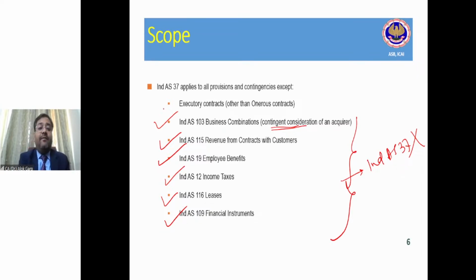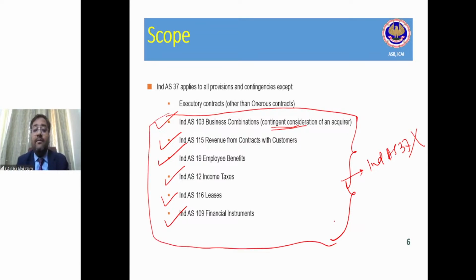Now, this part we have understood, because a specific standard is there, and that is why Ind AS 37 is not applicable. But what about this part? Executory contract. This standard is not applicable to executory contracts. What is meant by executory contract? Executory contract means, please write down, those contracts where neither party has performed their obligation or both the parties have equally performed their obligation.